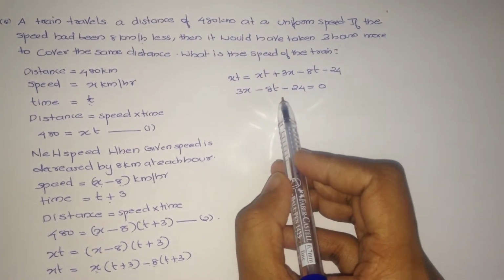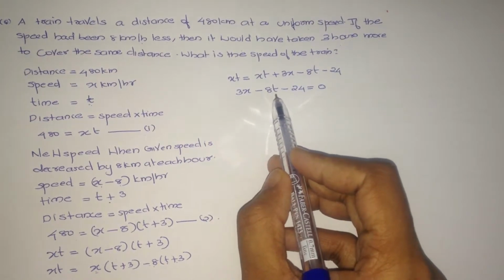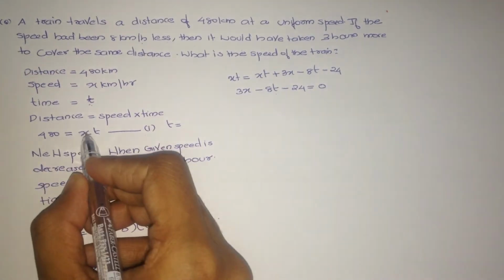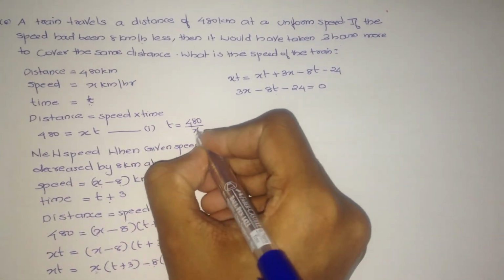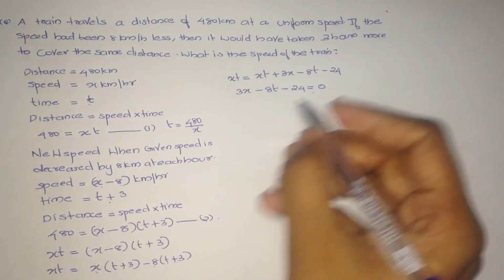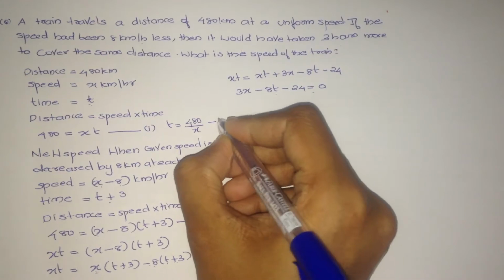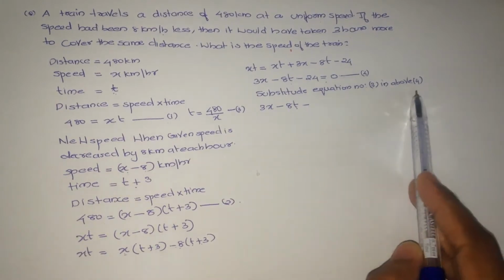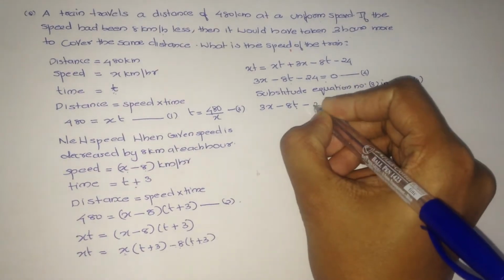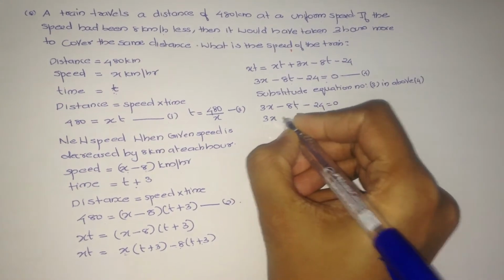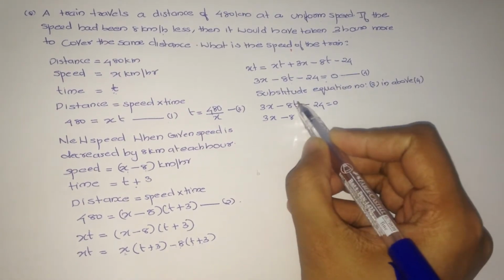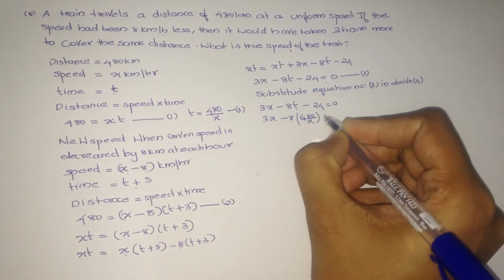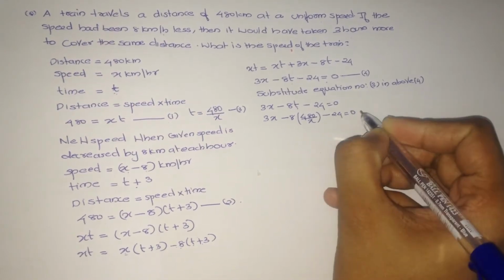Now from this equation we can write t equals 480 divided by x. We can substitute equation number 3 in the above equation number 4. That is, we can write 3x minus 8, and t means 480 divided by x, minus 24 equals 0.